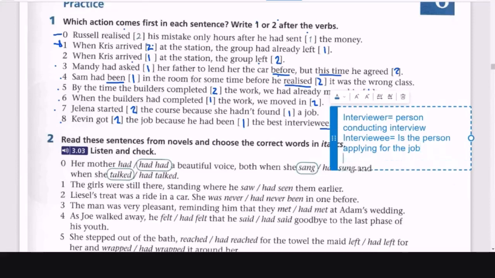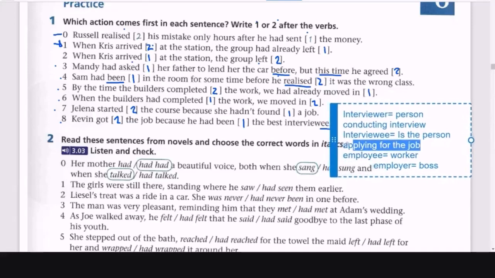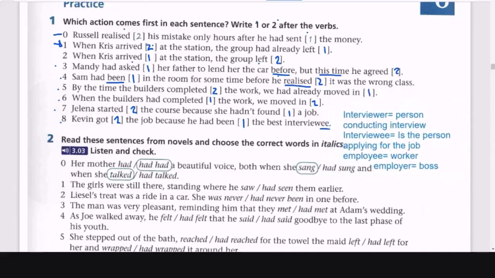Como se dice, employee is the same as saying worker, right? Yes. You say employer, right? The employer, we would say, is the boss. It's the same idea, right? Employee, the worker. The employer, the boss. Interviewer, the person conducting the interview. Interviewee is the person applying for the job. That is the difference. All right. Good, good. You have that idea.